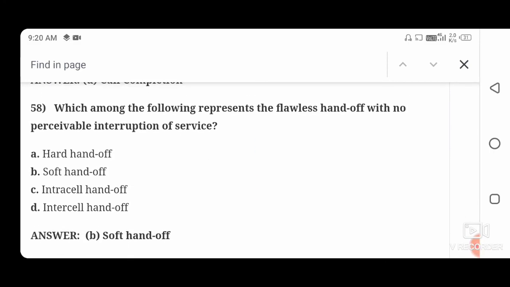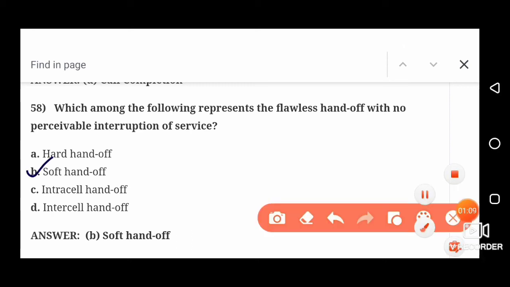Which among the following represents the flawless handoff with no perceivable interruption of service? So the right answer is soft handoff. Option B is the correct.